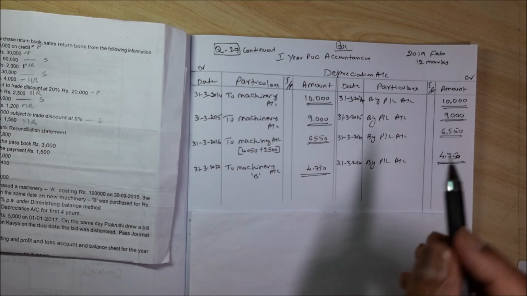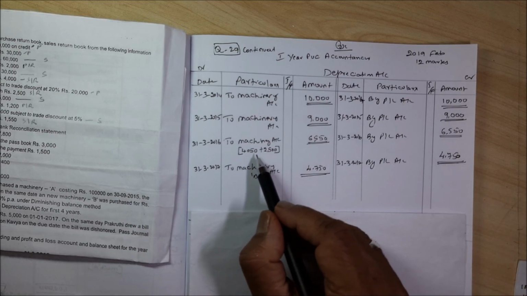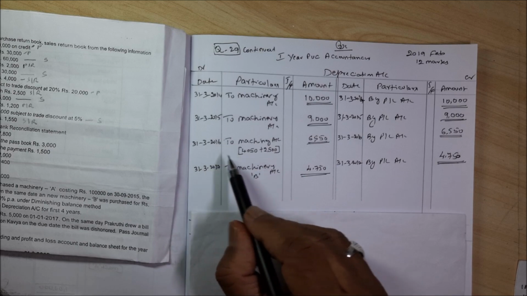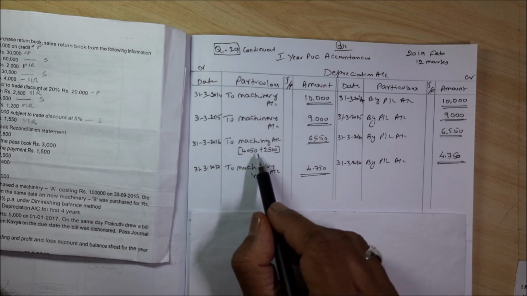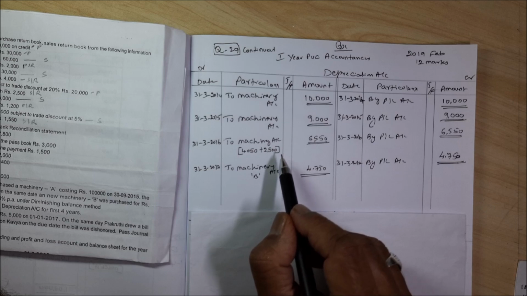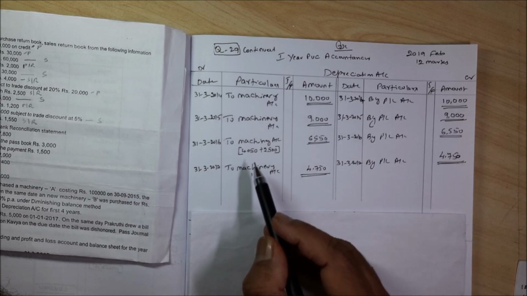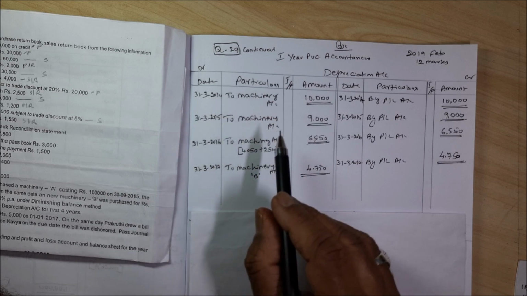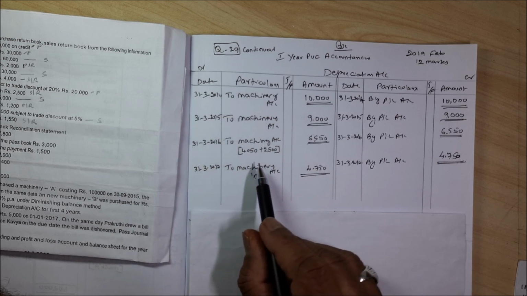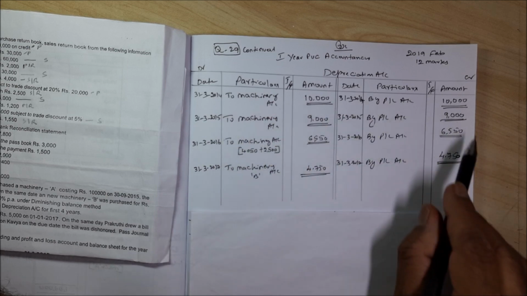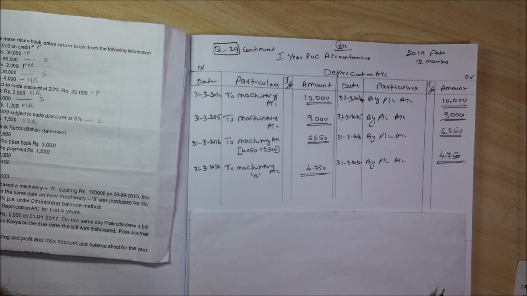You have only one confusion here, students. Here in 31/3/2016, you have to take A as well as B, because you have sold A on 30/9/2015. The depreciation of that and the depreciation of the new machinery, both you have to take and write in this depreciation account.